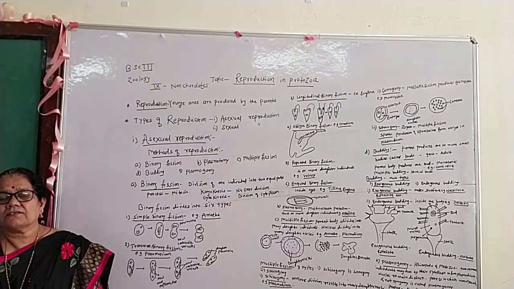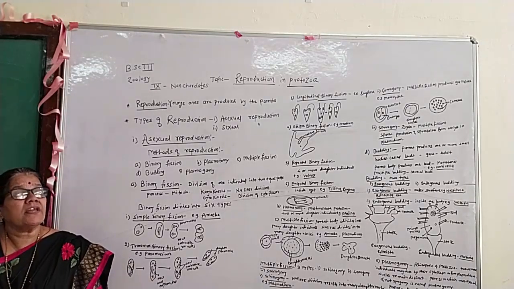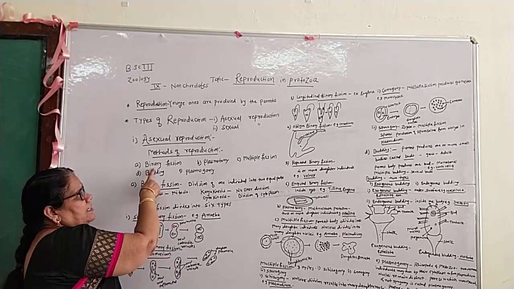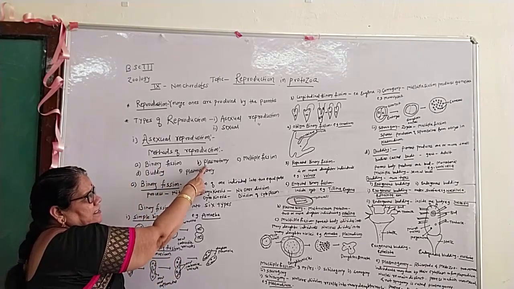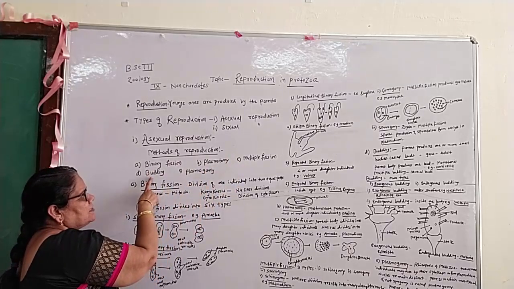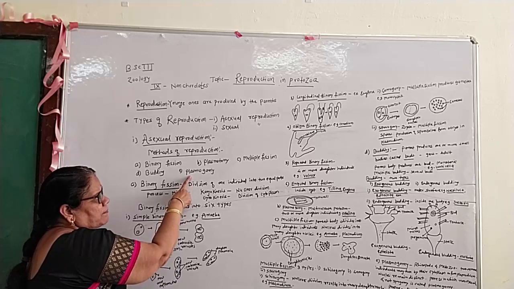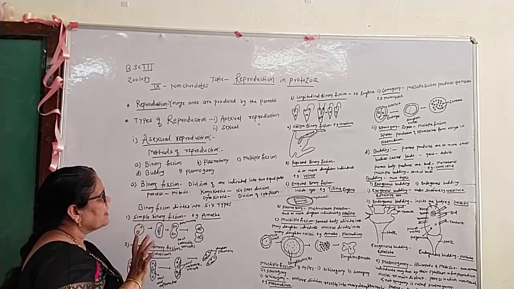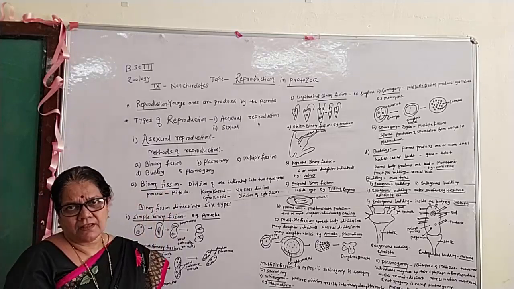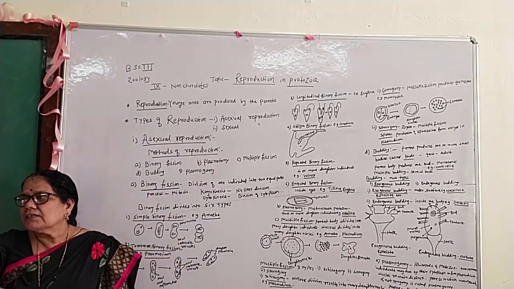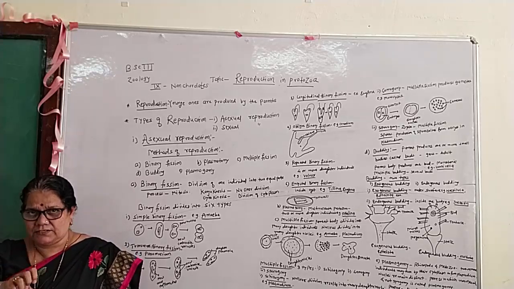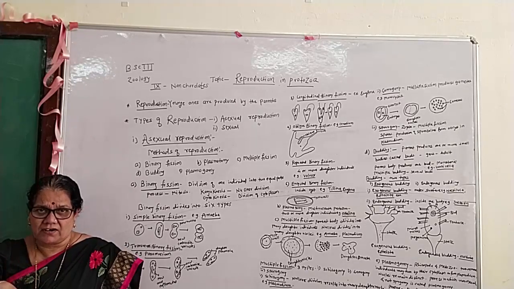Asexual reproduction occurs by the following methods. The first method is binary fission, second is plasmotomy, third is multiple fission, fourth is budding, and the fifth is plasmogamy. The first method is binary fission. In binary fission, one individual divides into two equal parts.